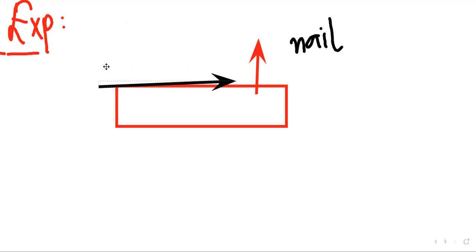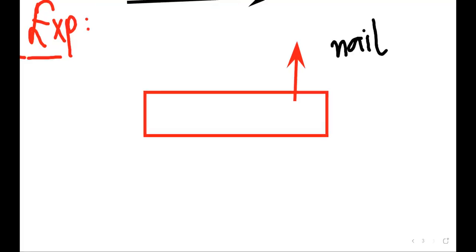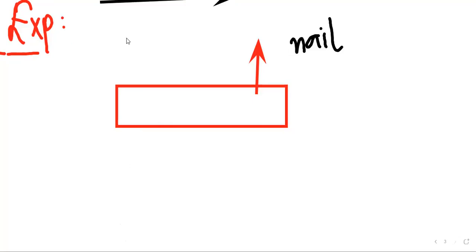When you move it against gravity like this, the work you have done on this hammer is converted into gravitational potential energy. As the hammer moves in upward direction, moving away from the earth's surface means gaining gravitational potential energy. Its potential energy increases. Okay, now at this point the hammer will have only gravitational potential energy.